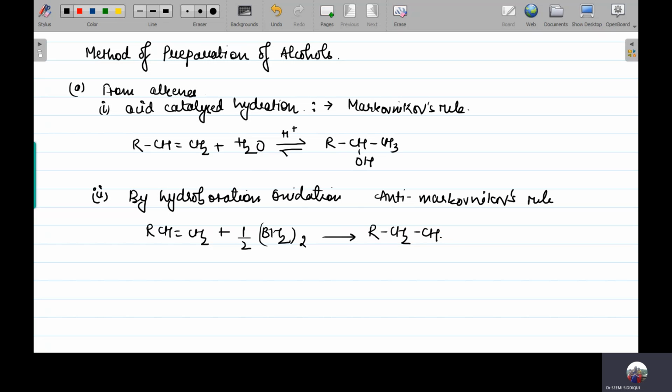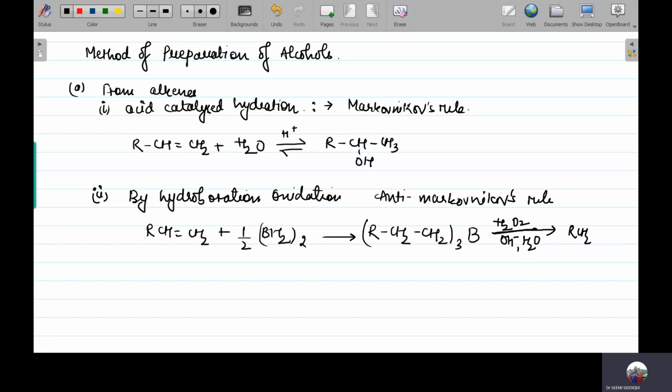The bond will break, it is going to be replaced and boron will come. Then again, in the presence of H2O2, water molecule, what is going to happen?